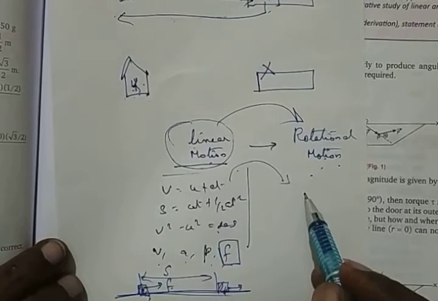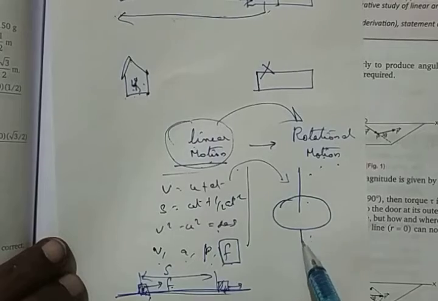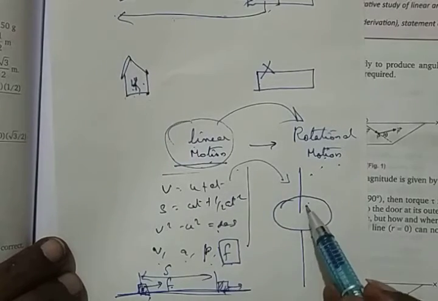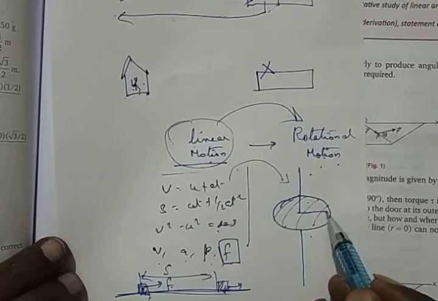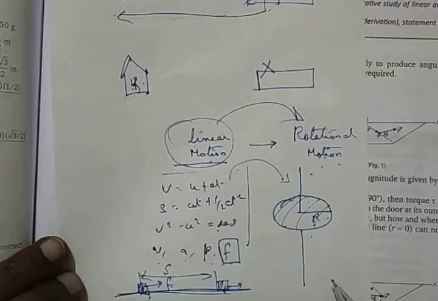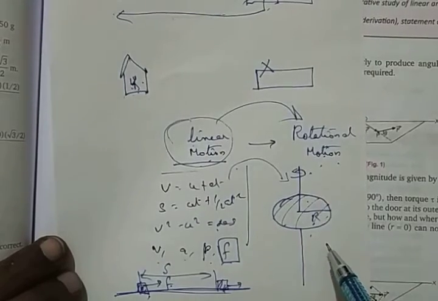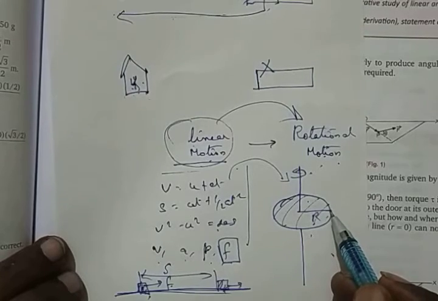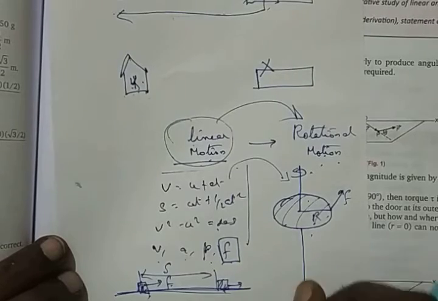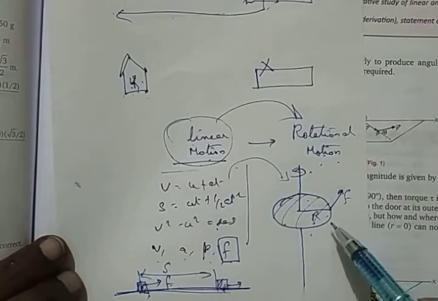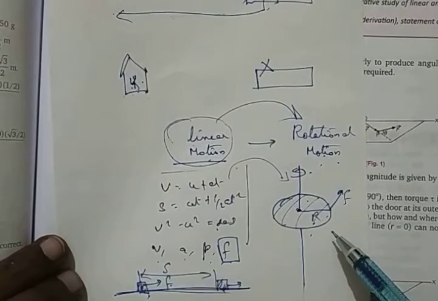Now similarly, suppose a body is here, put on an axis, maybe a kind of disc or something like that, and it has a radius, and now this body should start rotating. How can it start rotating? You need to give a force. Just give a flick, and it starts rotating across this axis, with this axis of rotation.